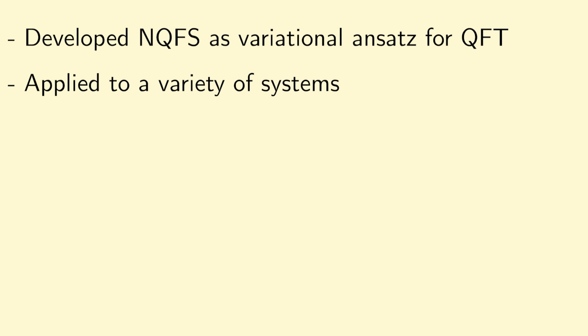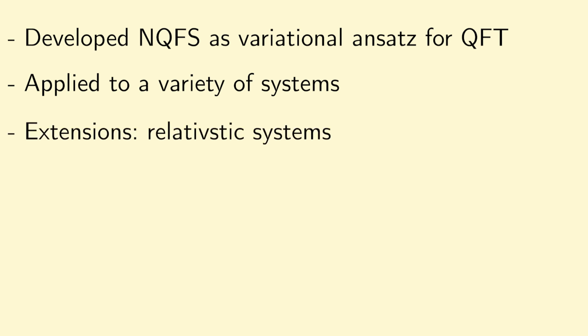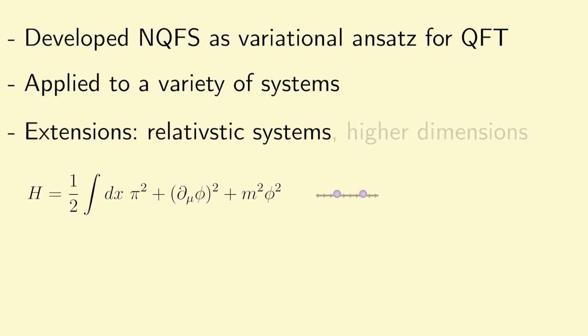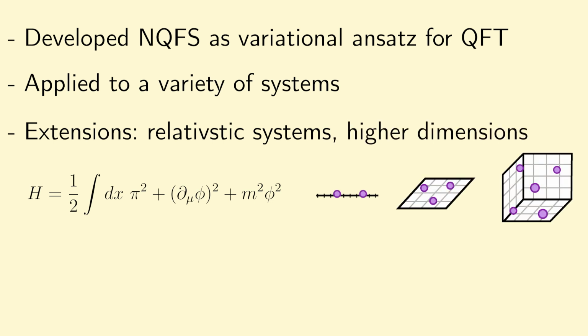An enticing direction that one could take is to adapt these tools to relativistic systems, which would require some modifications to avoid issues like UV divergences that we face in relativistic field theory. In addition, while here we've only studied systems in one spatial dimension, this framework is generalizable to higher spatial dimensions by treating the particle positions as a vector of the appropriate dimension. Studying such a system in a higher dimensional space would be particularly interesting because traditional methods like continuous tensor networks and continuous matrix product states tend to struggle on systems in 2+ spatial dimensions.